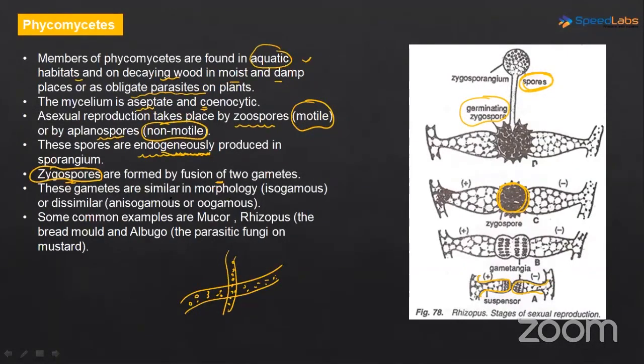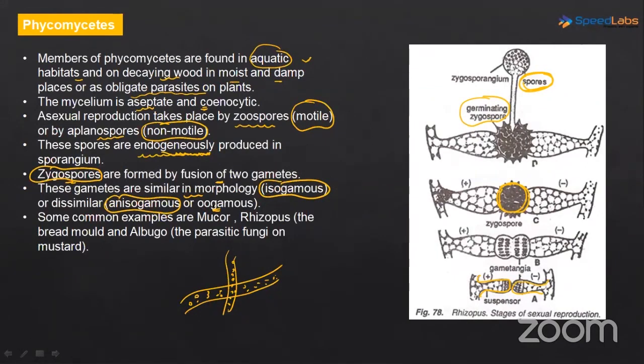Okay, now these gametes can be similar in morphology, as in external appearance, they can be the same, or they can be different. If same, then we will use the term isogamous. If different, then we are going to use the term anisogamous. Okay, and there is also a term which is called oogamous. What does oogamous mean?